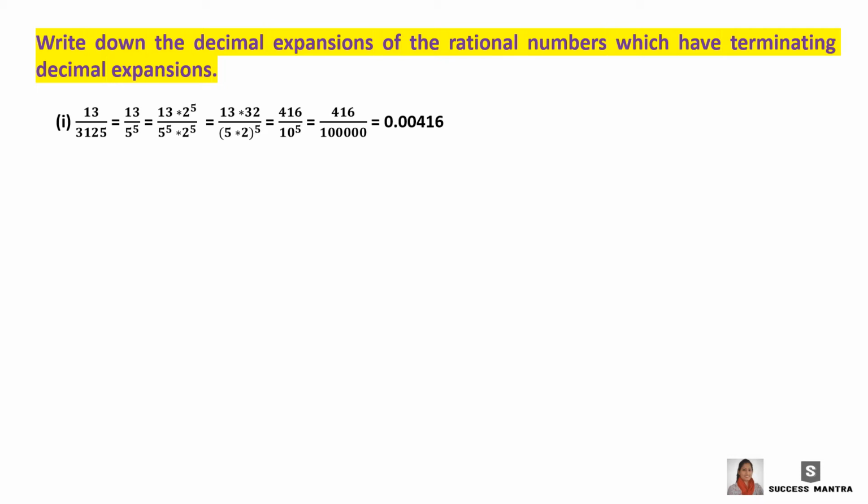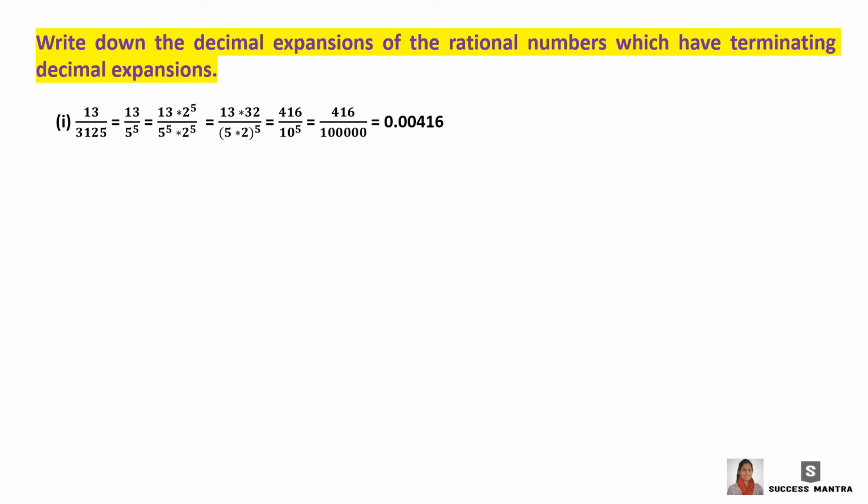In order to get the decimal form, we need to multiply by the factor which is missing in the denominator. The denominator should be in the form of 2 raised to n into 5 raised to m. So here the factor of 2 is missing. So we multiply with 2 having the same power as 5. So multiply numerator and denominator with 2 raised to 5. So we get 13 into 32 divided by (5 into 2) the whole raised to 5. 5 into 2 whole raised to 5 is 10 raised to 5. So we get 416 divided by 1 lakh, and on arranging the decimal places, 1 lakh means 5 zeros are there.